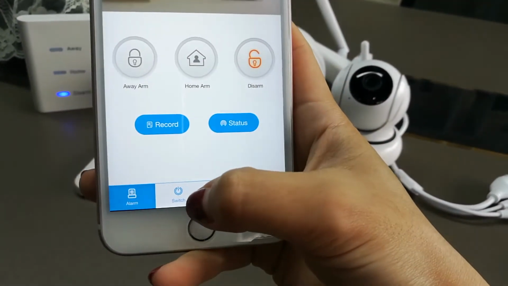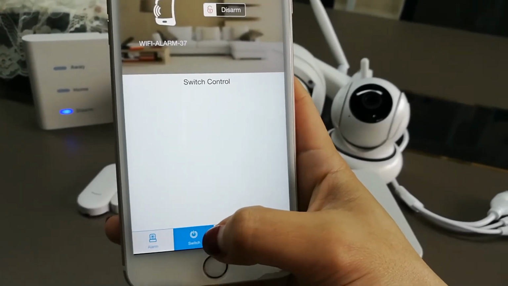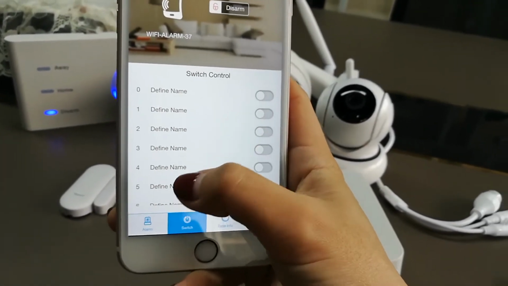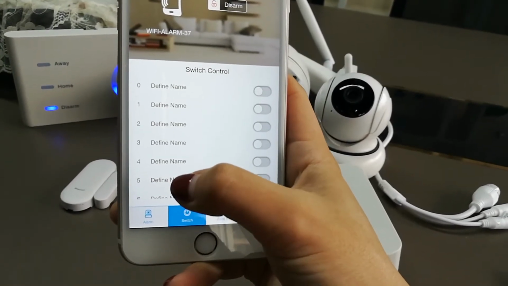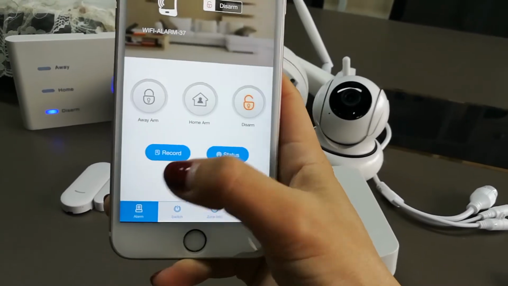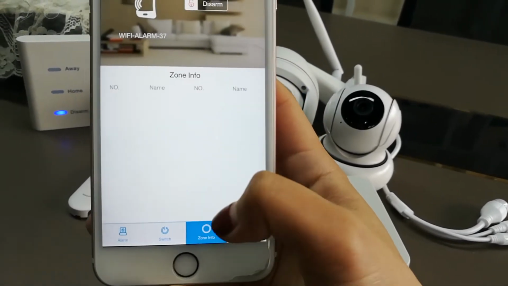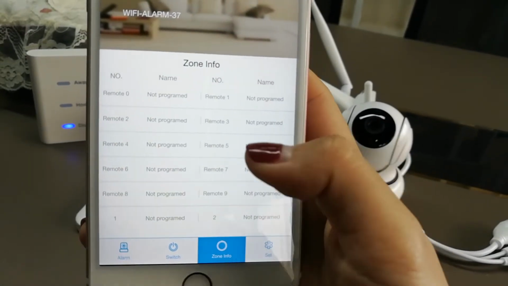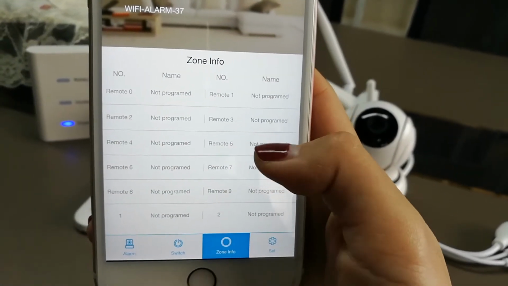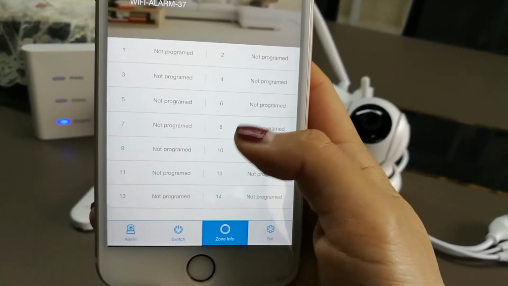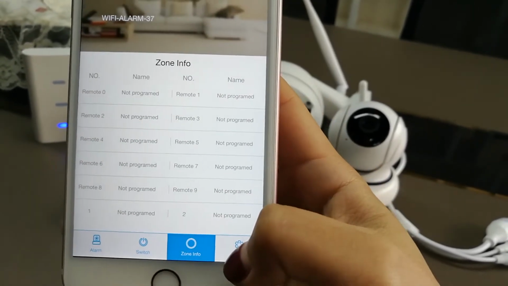You can see this button. This is a switch. This is for home appliances such as TV, light, air conditioner. This is zone information. You can check which zone is programmed here. And this is for setting.